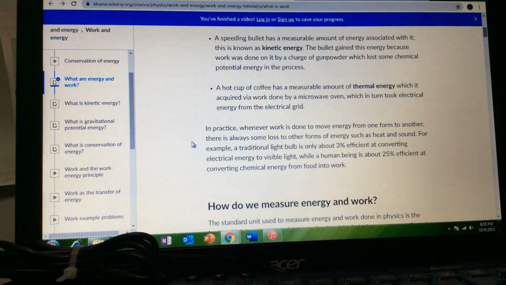In practice, whenever work is done to move energy from one form to another, there is always some loss to other forms of energy, such as heat and sound. For example, a traditional light bulb is only about 3% efficient at converting electrical energy to visible light, while a human being is about 25% efficient at converting chemical energy from food into work.